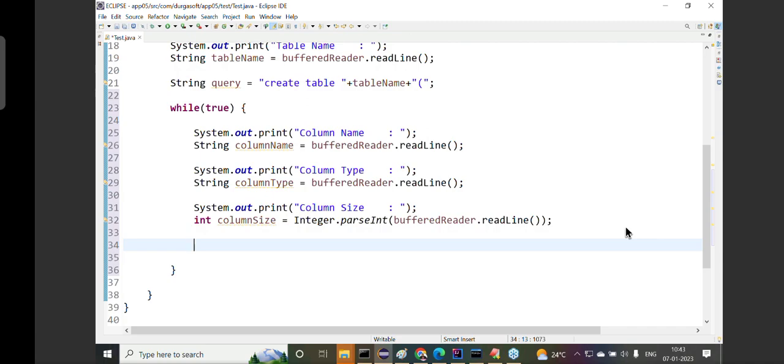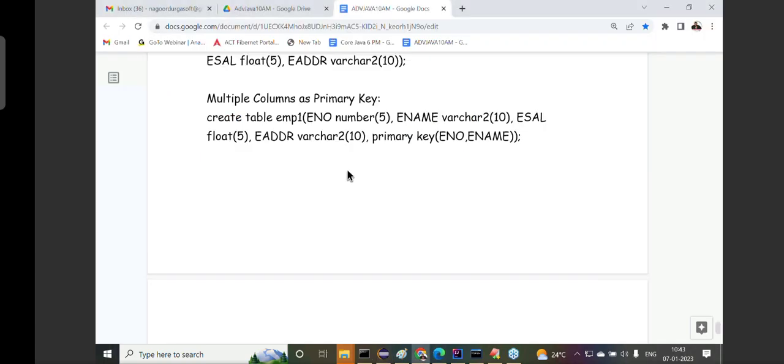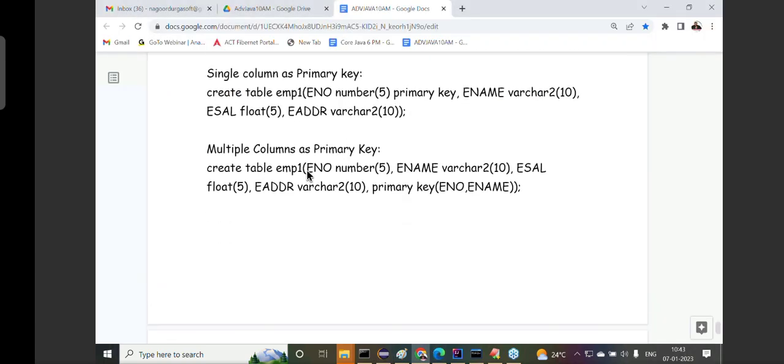Right, sir. Now we are getting our required data or not? What data are we getting? Now tell me. First one is the column name, column type, and column size. With this, observe carefully what we are able to prepare. With these things, ENO number 5. After that, we are able to prepare, or not? Next, the comma also we are able to provide, or not? With this query. Now let me complete this.